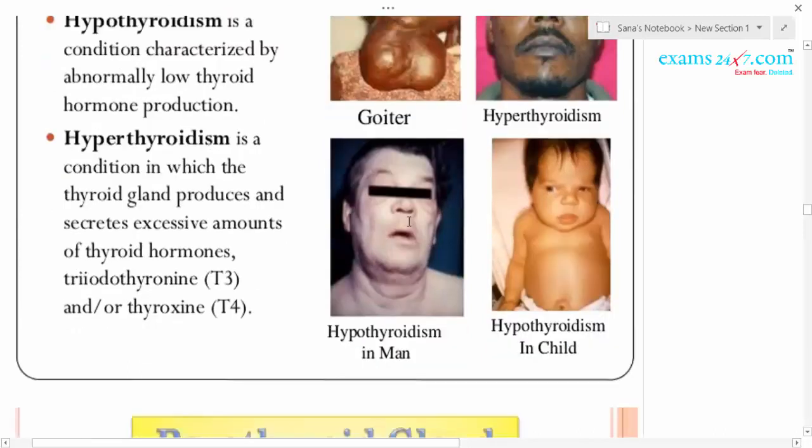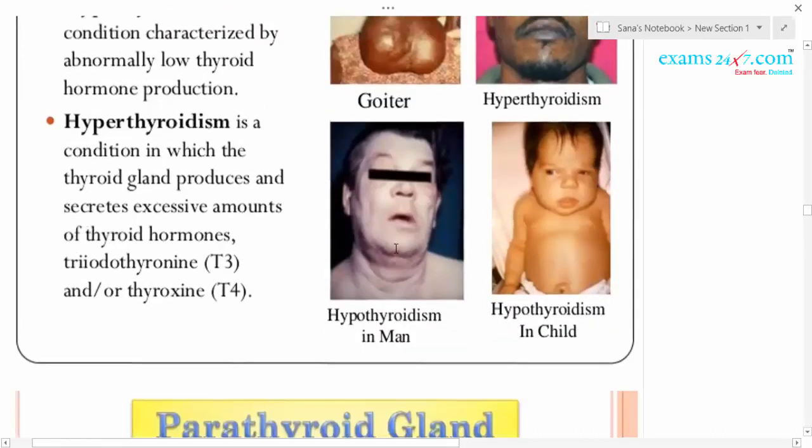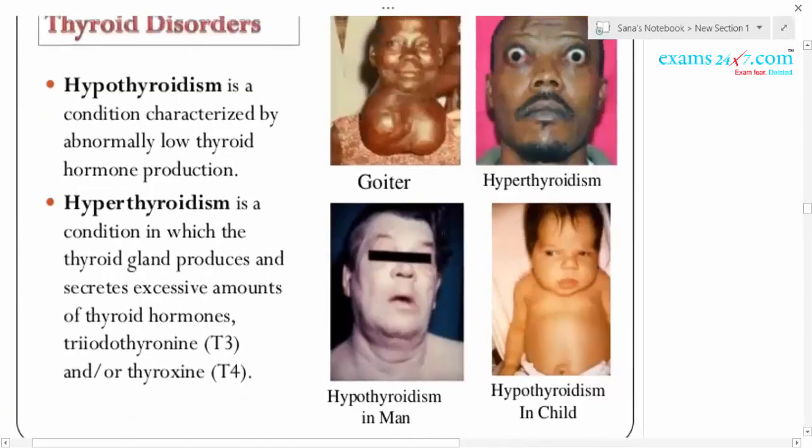Next, hyperthyroidism. Hyper means more secretion of thyroxine hormone. Graves disease, also called exophthalmic goiter. You can see the image where the eyeball is protruded.